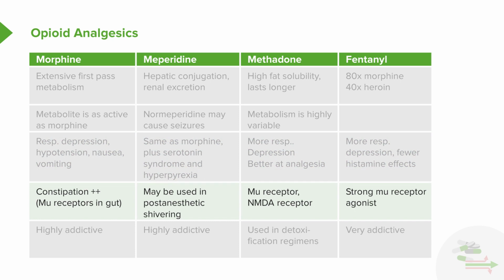In terms of other side effects, constipation is a real problem with morphine. That's because of activity at the mu receptor in the gut. Meperidine, on the other hand, may be used in post-anesthetic shivering. Methadone, once again, is a mu receptor agent, and it's also an NMDA receptor agent. And finally, fentanyl is a strong mu agonist, and it is used in operative conditions.